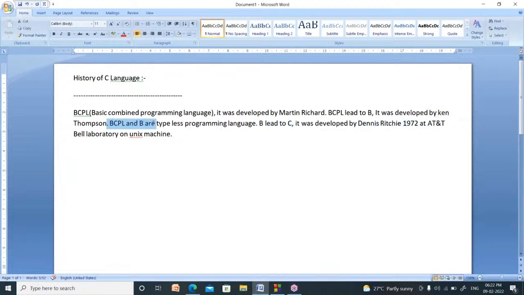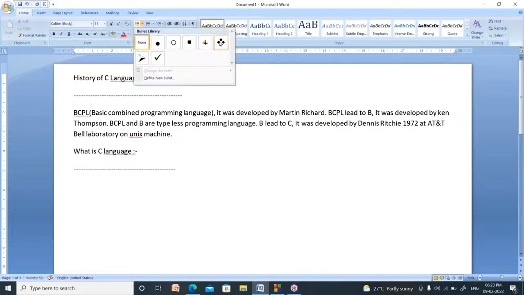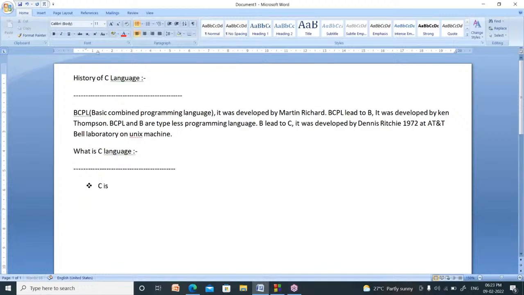Actually, BCPL and B are typeless programming languages, meaning there are no data types in those languages. C is a typed programming language, that means it has data types. Now, what is C language? What do you know about C language? Actually, C is a middle level language.